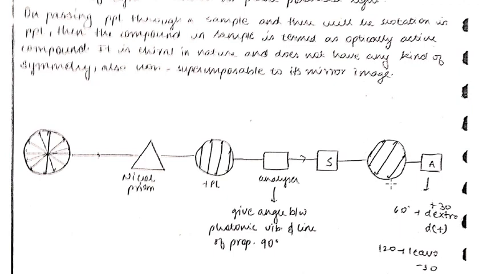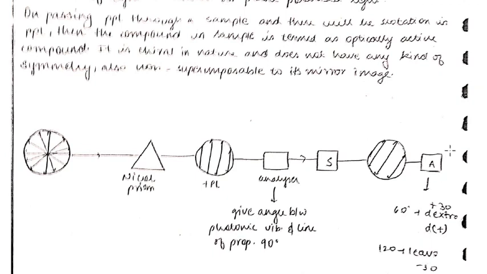Let's suppose the photonic vibration is in this plane, then it rotates in an anti-clockwise manner. Now the angle between the new photonic vibration and the line of incidence is more than 90-degree, so it is anti-clockwise rotation. It is known as levo, L-E-V-O, levorotatory compound. So if a PPL passes through a sample and the PPL is rotating clockwise, then it is known as a dextrorotatory compound, denoted by small d or plus sign. If it is rotating anti-clockwise, then it is known as a levorotatory compound. Symbol is small l or minus.